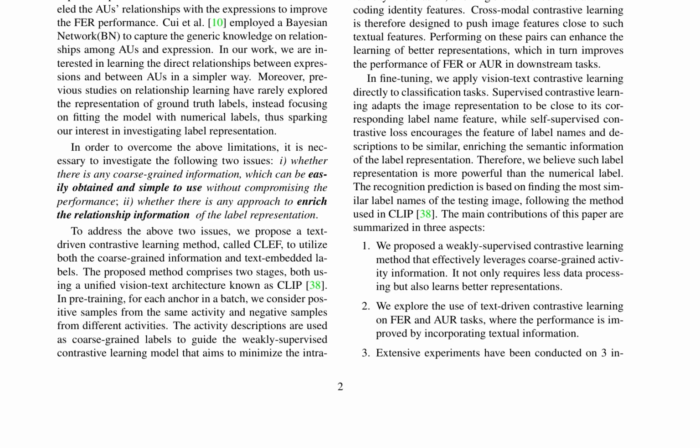The recognition prediction is based on finding the most similar label names of the testing image, following the method used in CLEP. The main contributions of this paper include proposing a weakly-supervised contrastive learning method that effectively leverages coarse-grained activity information, exploring the use of text-driven contrastive learning on FER and AUR tasks, and conducting extensive experiments on 3 in the lab and 3 in the wild datasets.